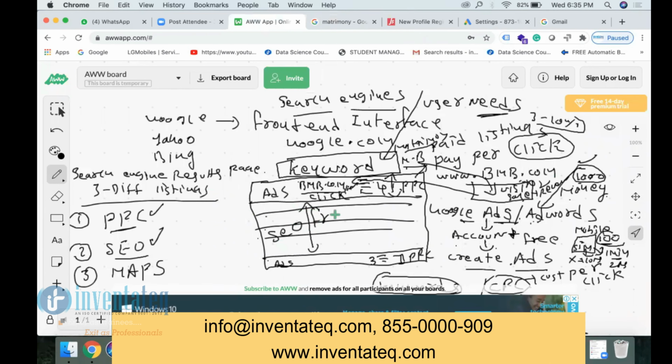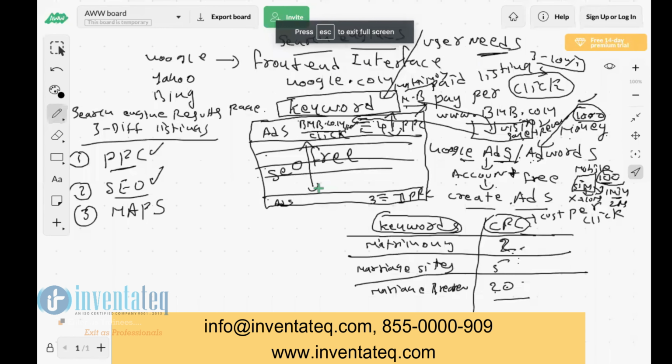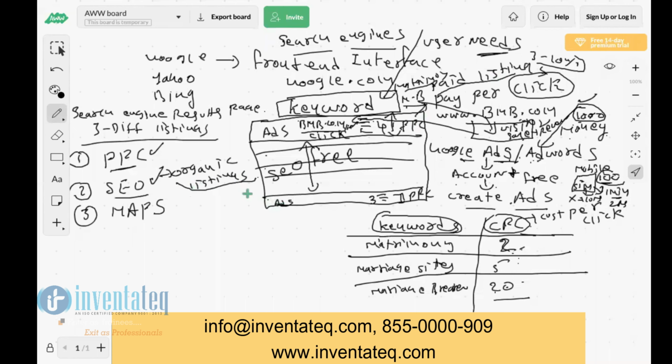And these SEO listings are free, no need to pay any money. The user clicks one time or 1 lakh times, doesn't matter, no need to pay any money to Google. So these listings we also call organic listings. PPC we call paid listings. SEO listings we call organic listings, and they are free. Got it? Yes, sir. Any questions, please?